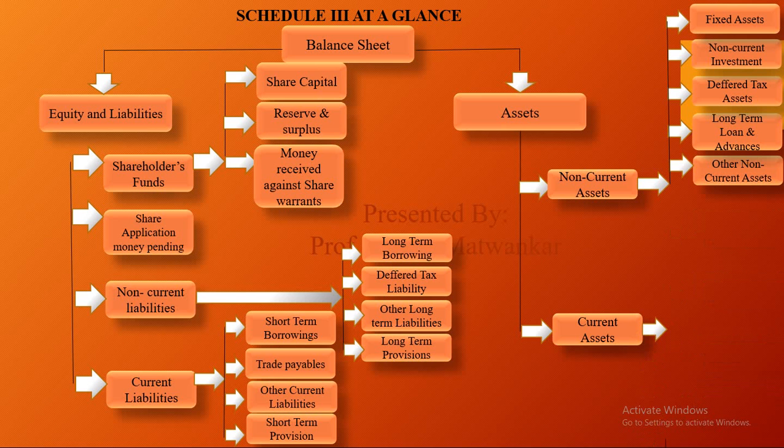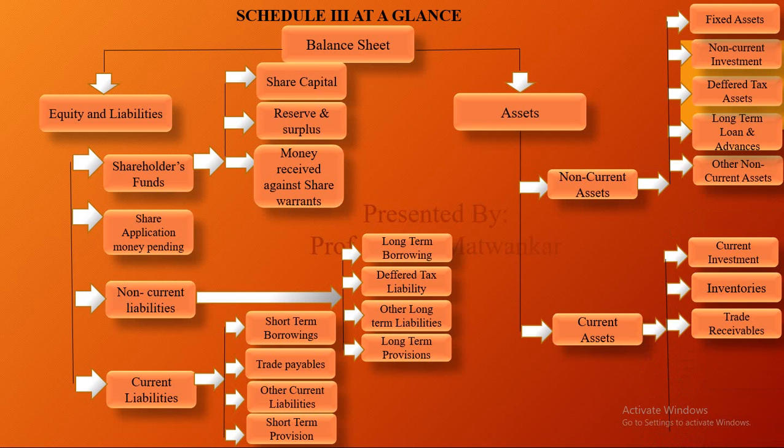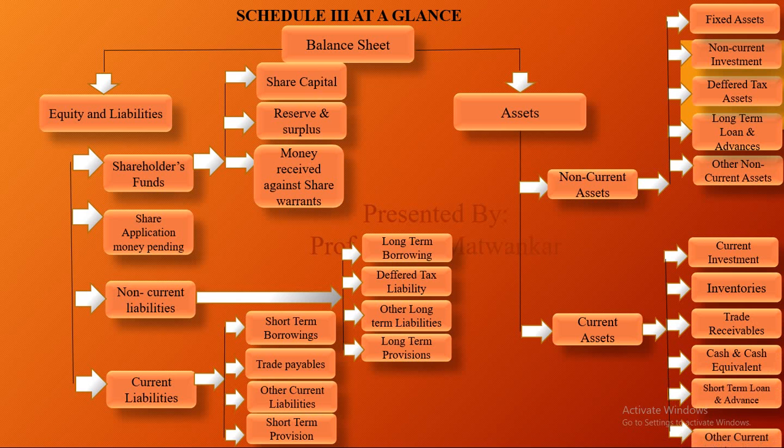Now what is our current asset? As we know, there is a current investment which is within a year, for 1 year. Inventories is your stock. Trade receivable means your debtor and bill receivable, and cash equivalent, whatever the amount of cash, bank balance. Then short term loans and advances जो हमने 1 साल के लिए किसी को दिए हैं, and the last is other current assets. So these are the schedule 3 format.